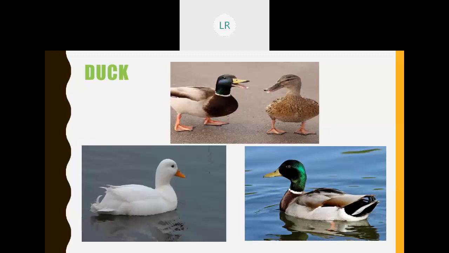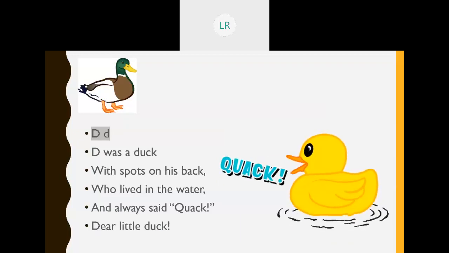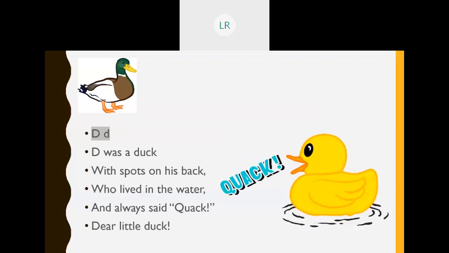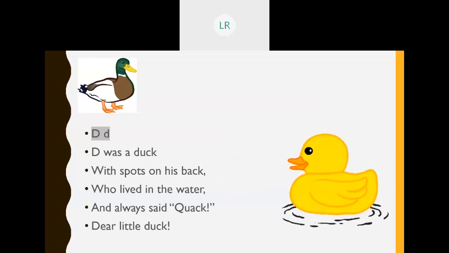Okay. And how does it sound? Quack, quack, quack. No. Yes. Here, D was a duck with spots on his back who lived in the water and always said quack. Dear little duck. D was a duck with spots on his back who lived in the water and always said quack. Dear little duck.